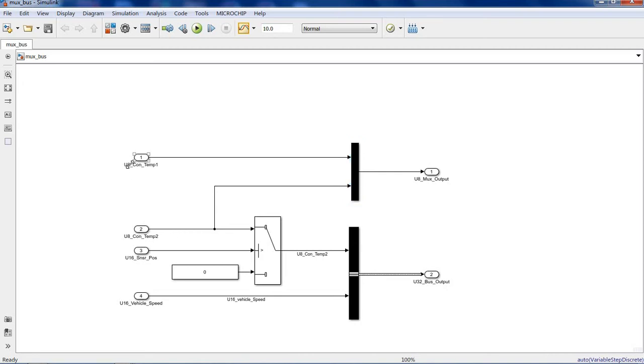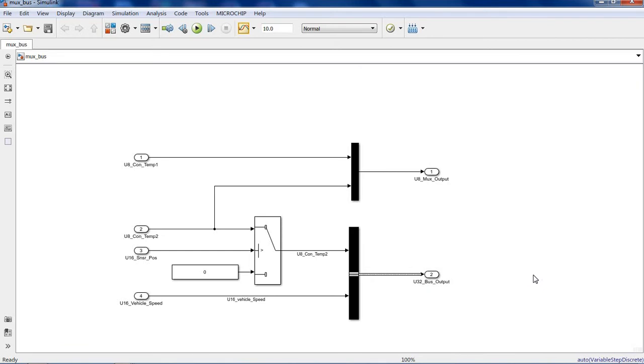See, both are int8. Here is int8 and here also int8: control temperature 1, control temperature 2. So mux only accepts same data type signals, but the bus creator block accepts dissimilar data types, and we can send similar data types as well. Both similar as well as dissimilar data types the bus can accept.